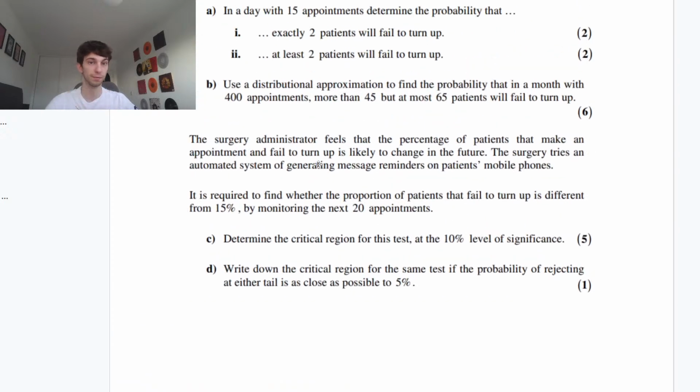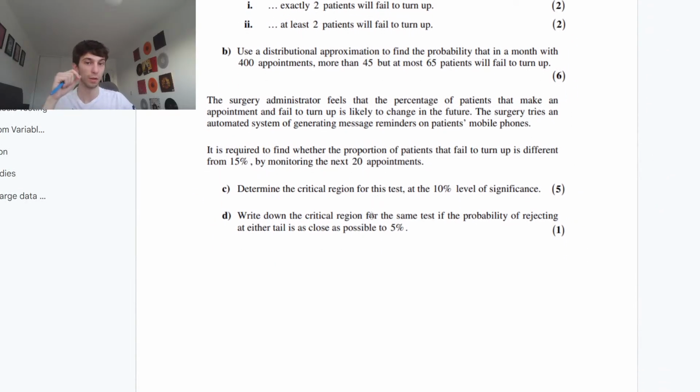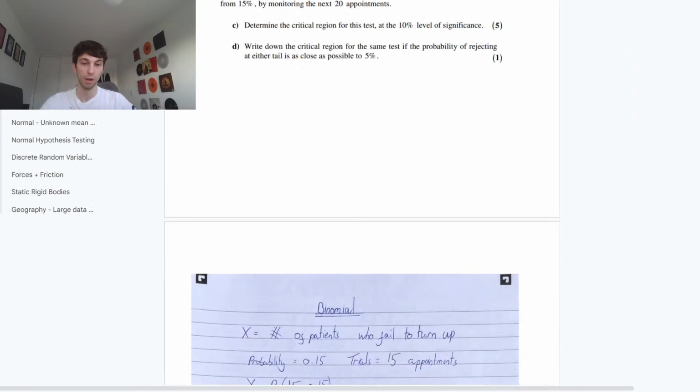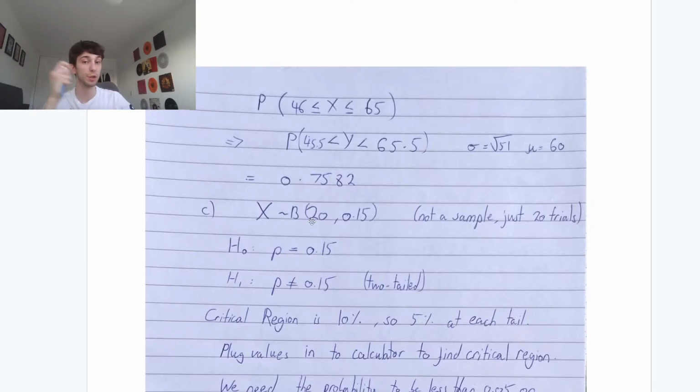Current distribution, we have the probability of 0.15 and we have the trials to be 20 appointments. This is binomial, because it's 20 and we still have that fixed probability. We have a fixed number of trials, fixed probability, and independent trials. Each appointment is not reliant on previous ones. So now X is binomially distributed, 20 trials, 0.15. This is not a sample, it's just 20 trials. We're not told it's a sample mean, it's just 20 trials.